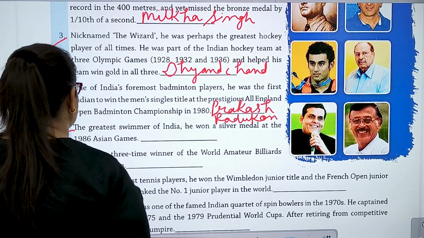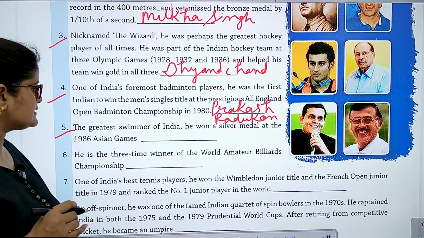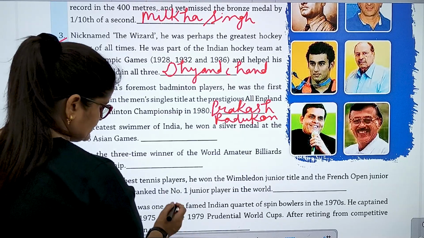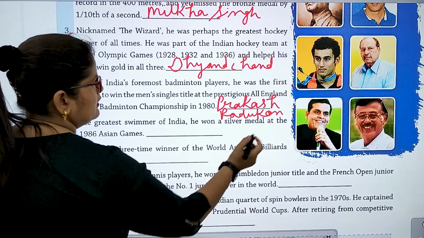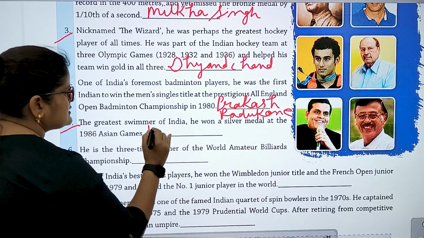पादुकोण। Number 5, the greatest swimmer of India. He won a silver medal at the 1986 Asian Games. ये है खजान सिंह। हाँ, खजान सिंह।